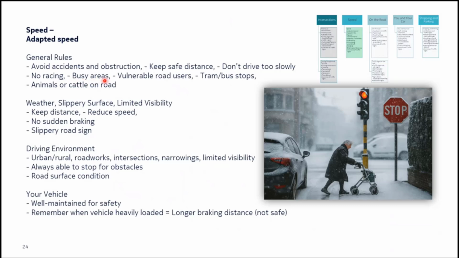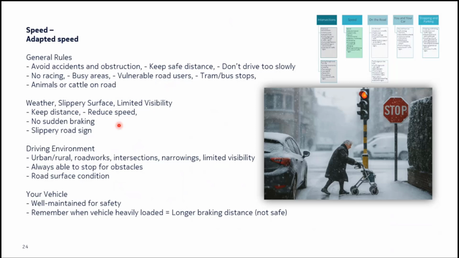In busy areas, watch out for your speed because there could be a lot of pedestrians coming onto the road. You should also watch out for vulnerable road users like children and old people, so you have to be very careful to not drive too fast in those places. Also watch out for trams and buses. Trams take a lot of time to stop, so you have to be very careful when you're driving close to a tram station or a bus stop. And there could be animals or cattle on the road, so you have to watch out for your speed for these things.